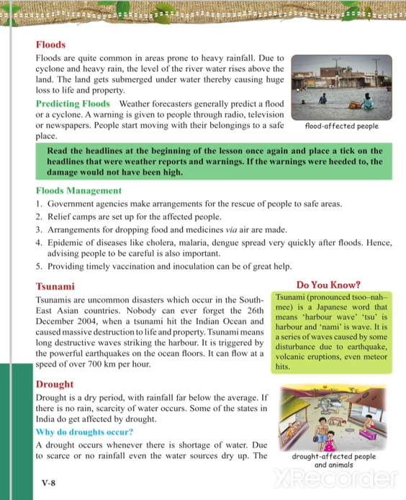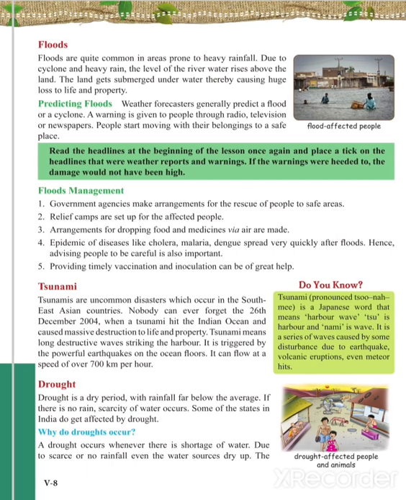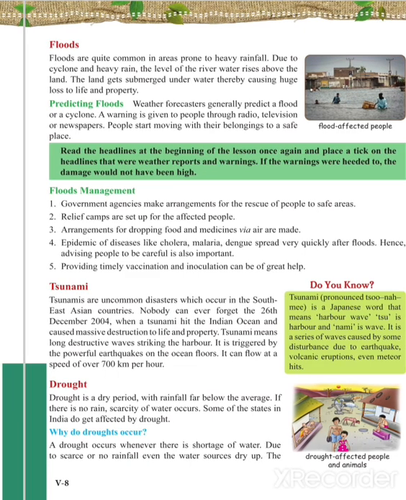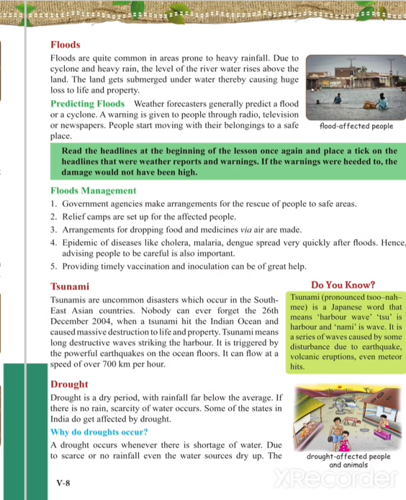Also, if it stays for a few years, it may cause heavy loss. Drought occurs whenever there is a shortage of water due to scarce or no rainfall. Due to this, the water sources dry up, the ground level also dips sharply, hence there is shortage of water for everyone.